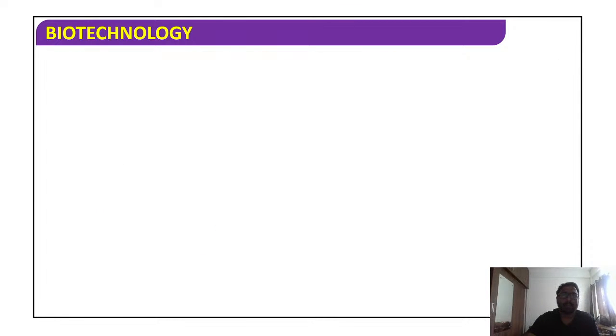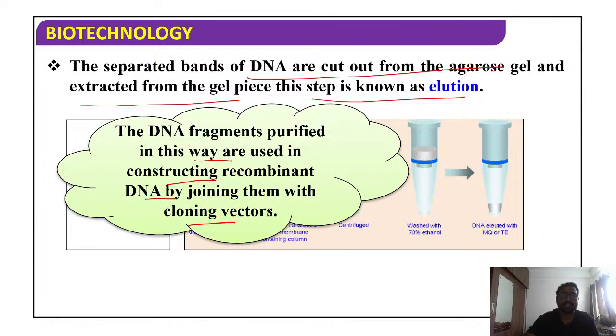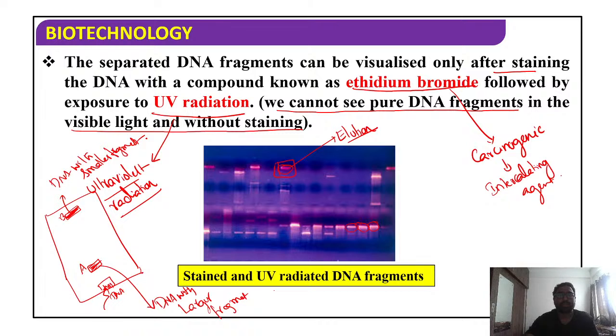So today, students, my topic is Agarose Gel Electrophoresis. I hope you all understand the purpose of agarose gel electrophoresis, how we do it, what the principle involved is, and how we give electricity. Based on which principle the DNA fragments move, then which dye we have to use here, ethidium bromide, and then we expose it to UV light. Once exposed to UV light, students, you are going to get these fragments.